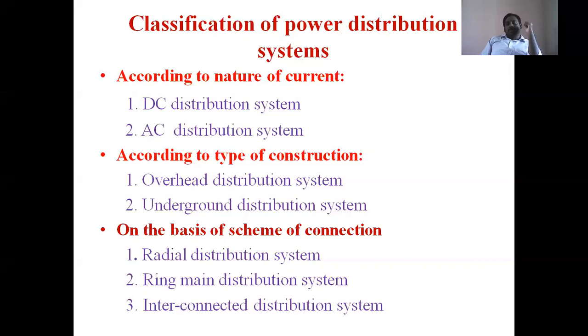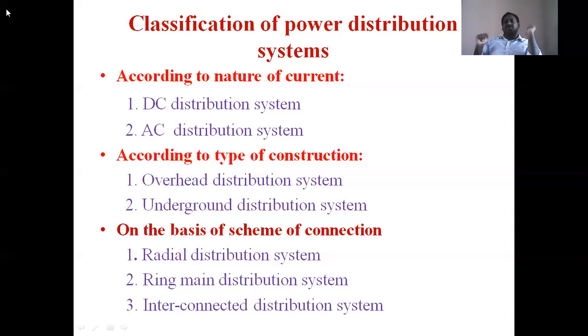In transmission and distribution systems, power is carried with the help of conductors. In the transmission system, we discussed that power is carried with overhead line conductors.